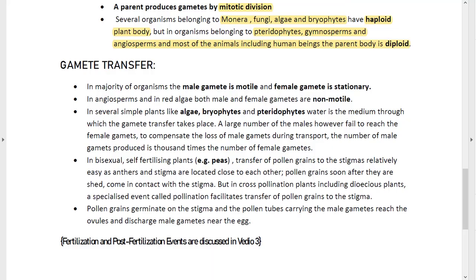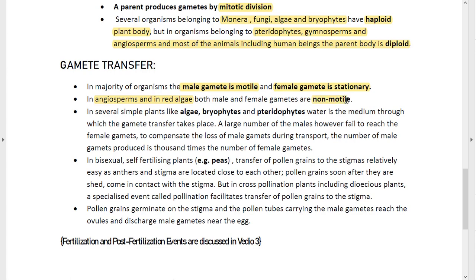So your next part of the pre-fertilization event after gametogenesis is gamete transfer. First point says in majority of organisms the male gamete is motile and the female gamete is stationary. So you have to remember this like always, that the male is motile and the female is stationary. What does the term motile mean? Motile means that it is movable. And the female is always, you can see in human beings also, the ovum or the egg is stationary, whereas the sperm has got mobility in it.